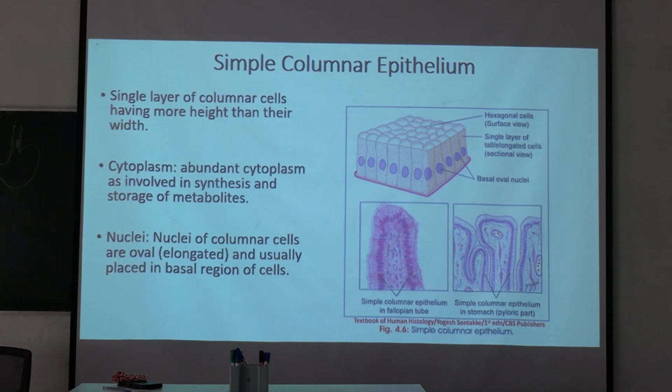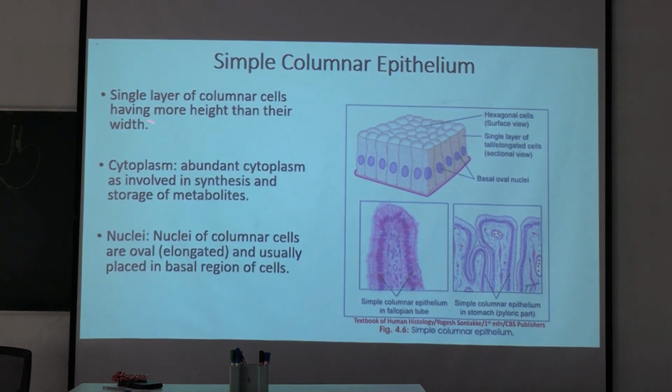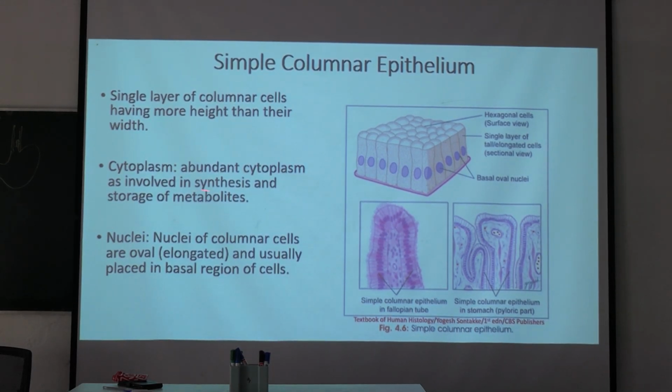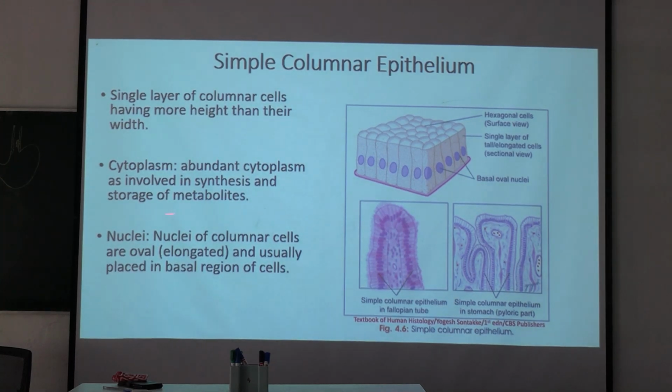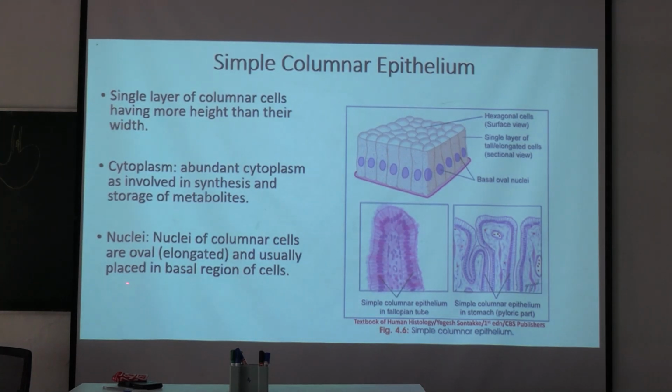Okay, understood? So in the stomach slide and fallopian tube slide, you have to see the columnar epithelium. A single layer of columnar cells have more height than their width. Cytoplasm is abundant. Cytoplasm is involved in synthesis and storage of metabolites. Nuclei of the columnar cells are oval and elongated, usually placed in the basal region of the cells.